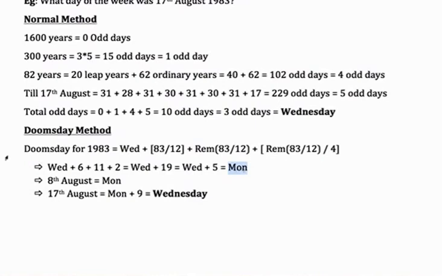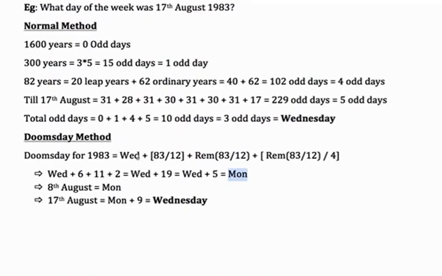Now that I have figured out the doomsday for 1983 was a Monday, I need to look at a date which is very close to 17th August. So if you remember, we had 446688, which means 8th of August will be the doomsday. 8th of August will occur on a Monday. How many more days till 17th August? 9 more days, and Monday plus 9 is the same as Monday plus 2, which is Wednesday. So as you can see, we have got the same answer here, and I hope you agree with me when I say that the doomsday method, once you figure it out, is much simpler than a whole lot of calculation.